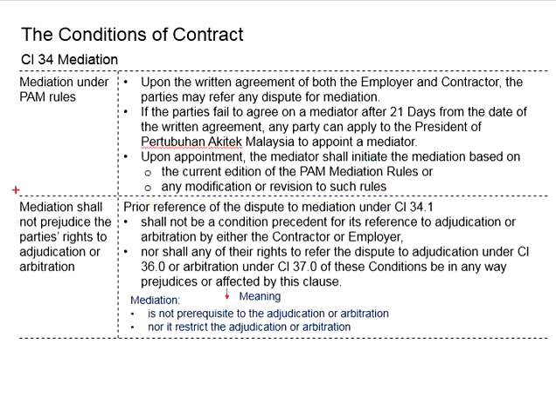Next, mediation should not prejudice the parties' right to adjudication or arbitration. It means that mediation is not a prerequisite to adjudication or arbitration. One can go directly to adjudication or arbitration without going through the process of mediation. It doesn't mean that you have to go for mediation before you proceed with adjudication or arbitration. This will be the first point: you can go straight to adjudication or arbitration.